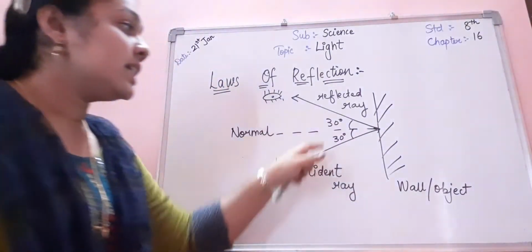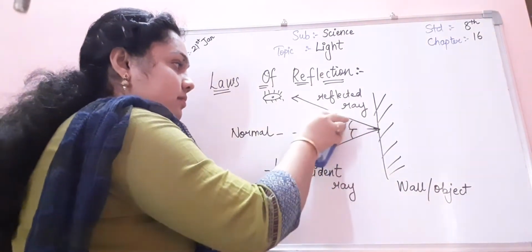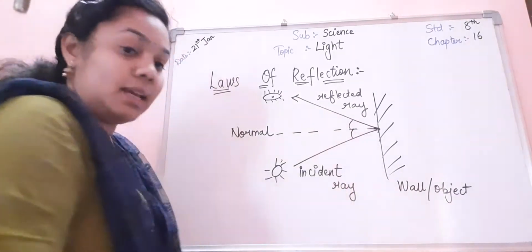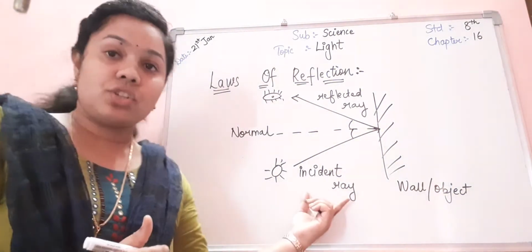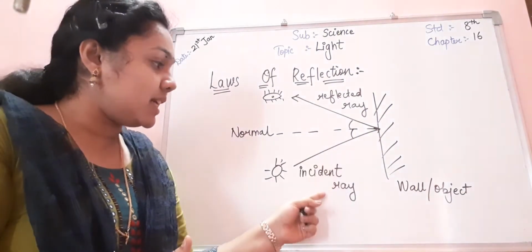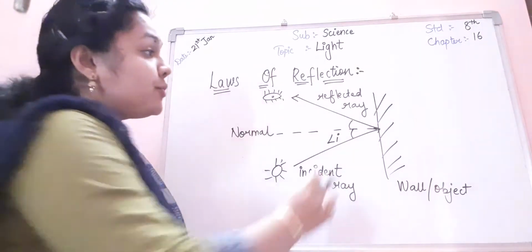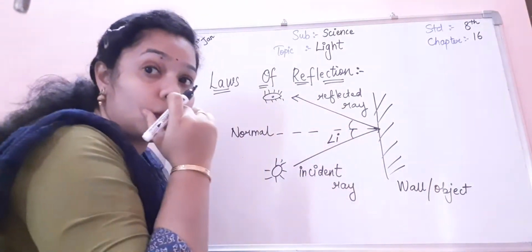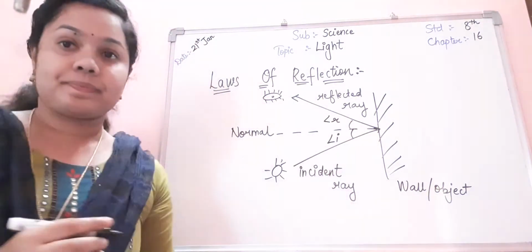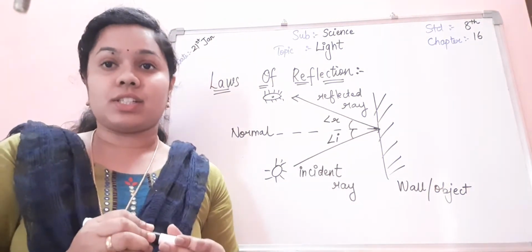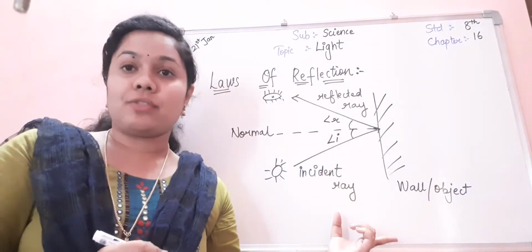So this angle is named as follows: the angle which lies on the side of the incident ray is known as the angle of incidence, while the angle which lies on the side of the reflected ray is known as the angle of reflection. So this is the main concept of reflection of light.